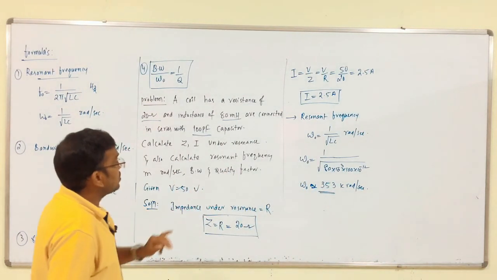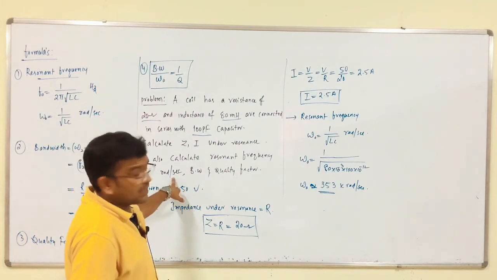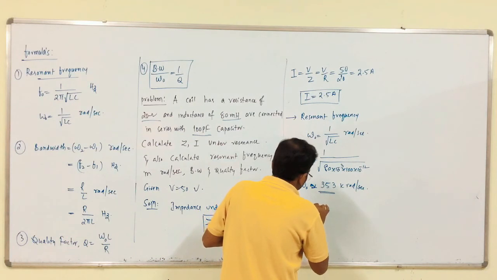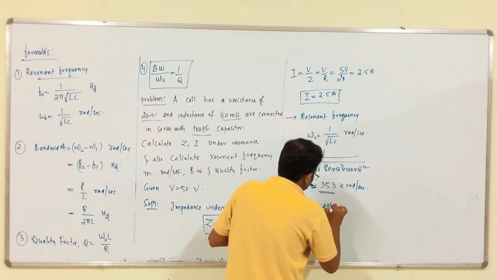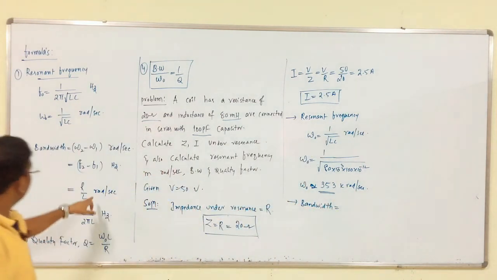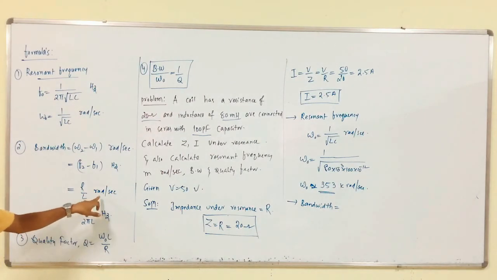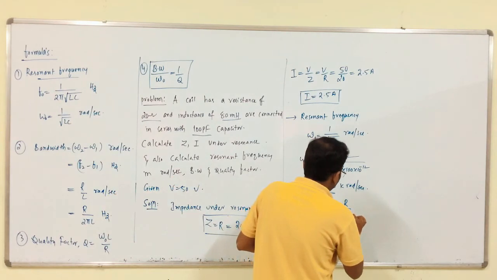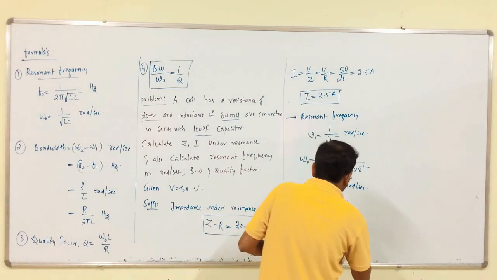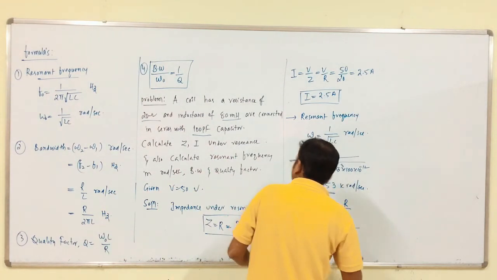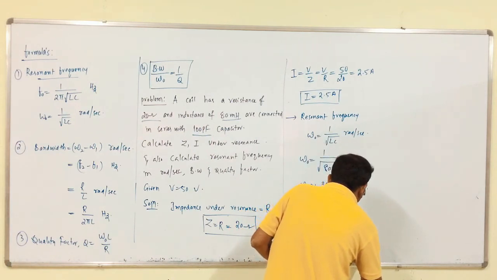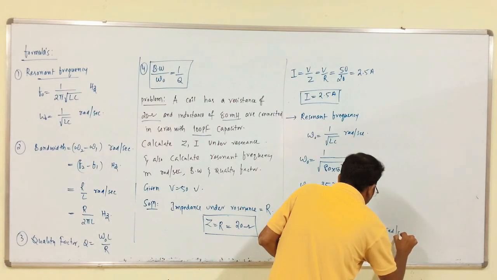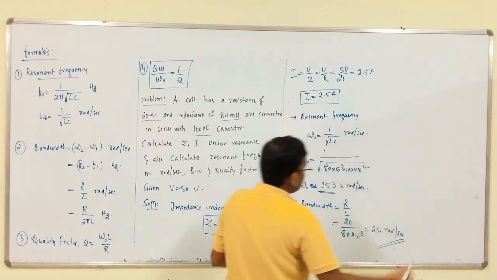So, this is the resonant frequency in terms of radians per second. Now, we have to calculate the bandwidth, which is R by L in terms of radians per second. R is 20, L is 80 into 10 power minus 3, which gives 250 radians per second.